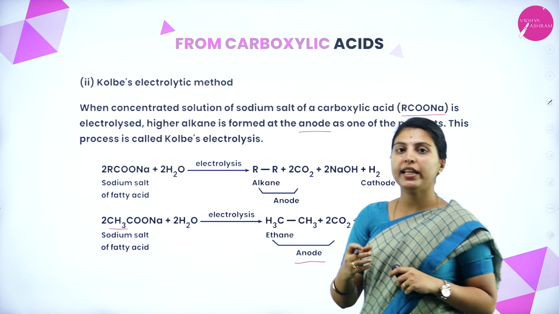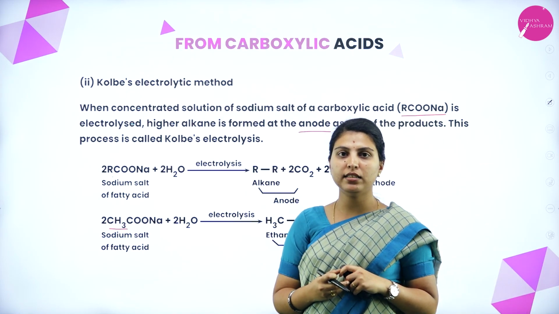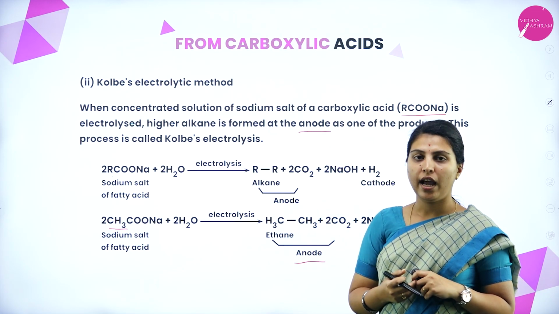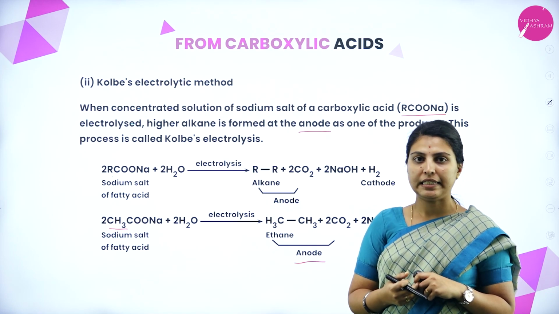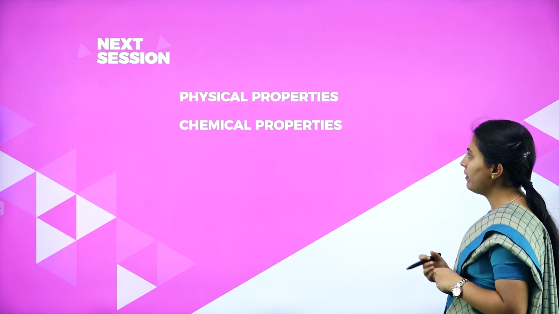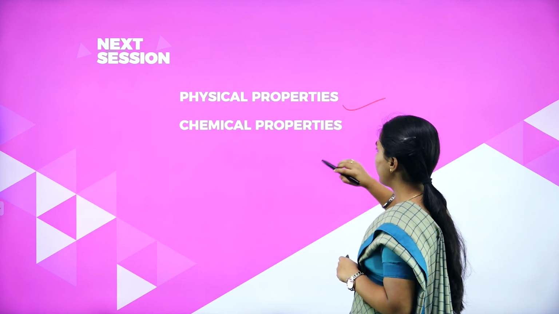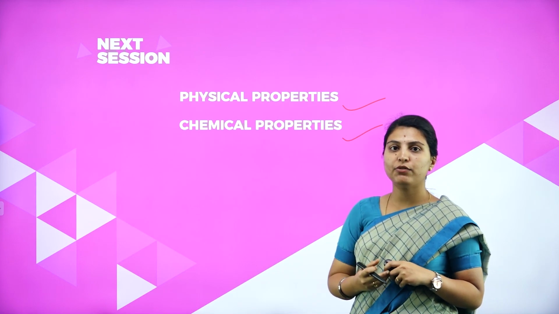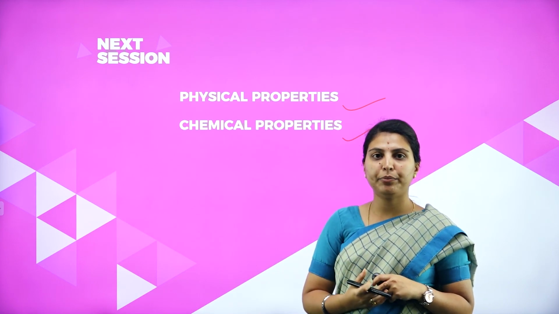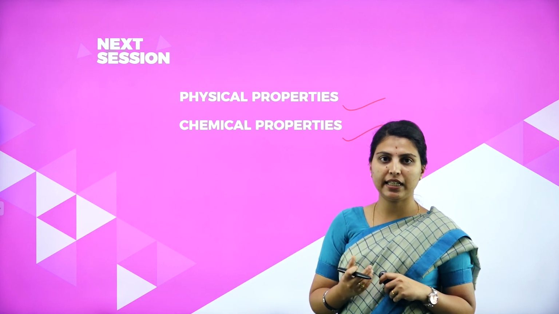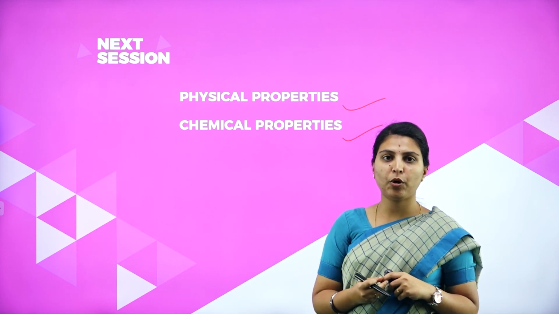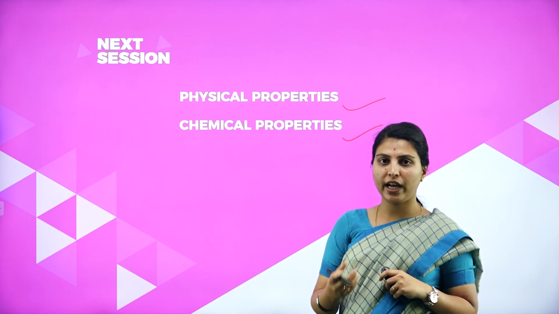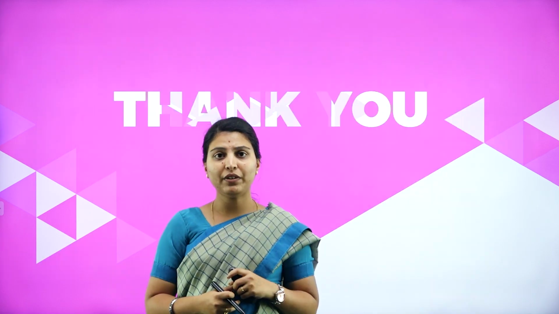These are the various kinds of preparation of alkanes you have seen, and the nomenclature, isomerism of alkanes already seen. In the next class, we will study about physical properties of alkanes and chemical properties of alkanes. Alkanes melting point, boiling point, the oxidation, everything will be seen under physical properties. In the chemical properties, how with the different chemicals or different solutions it would have reacted. Okay, we'll meet in the next session.